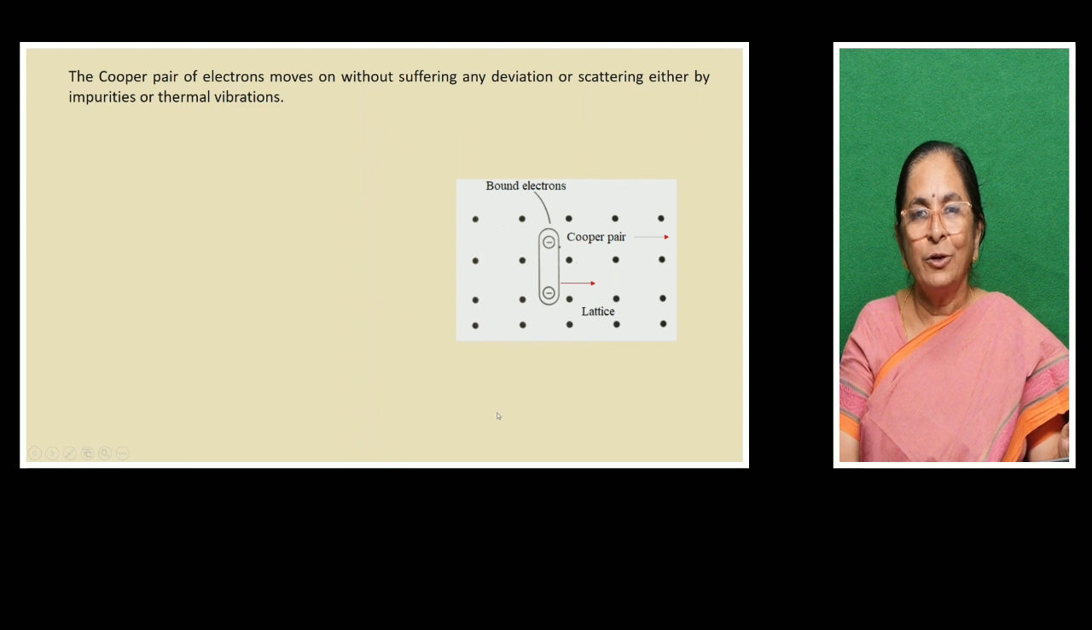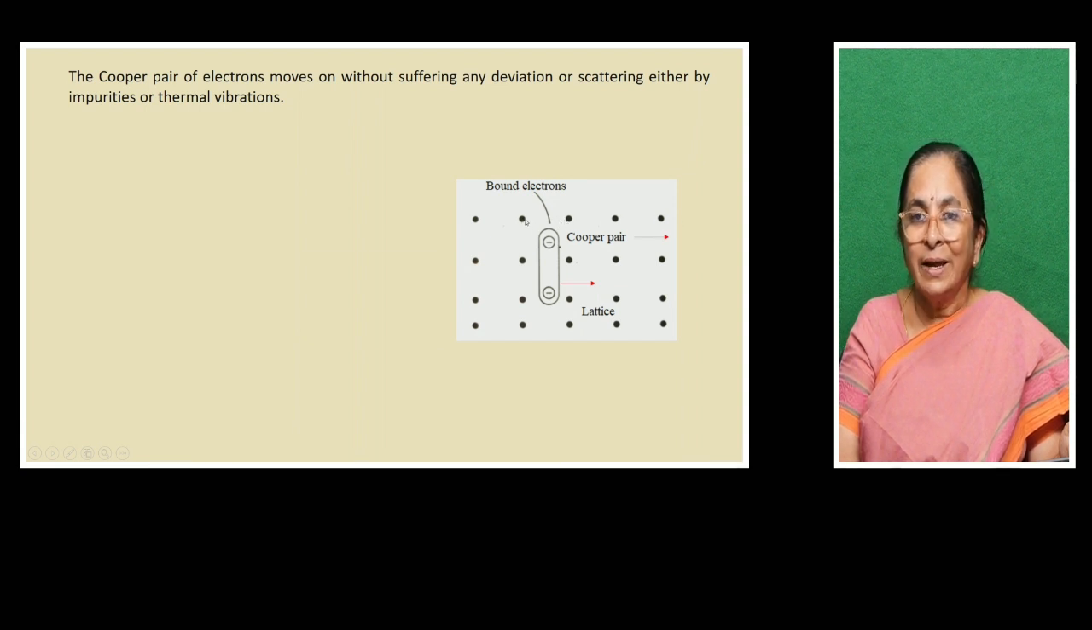Okay, the Cooper pair of electrons moves on without suffering any deviation or scattering or collision with the impurities or thermal vibrations. Even normal temperature cannot break the Cooper pair. So they don't collide with the lattice ions. They sail through very smoothly without colliding. So their speed will not be reduced, they cannot be scattered. There is no distortion at all. Simply the crystal structure is preserved, all the ions will be regularly arranged.